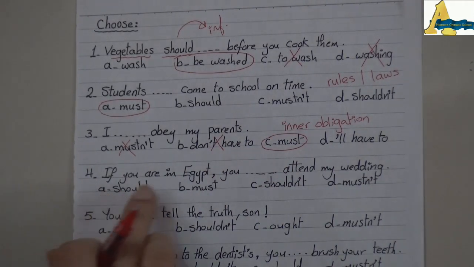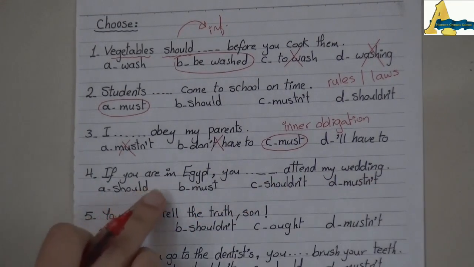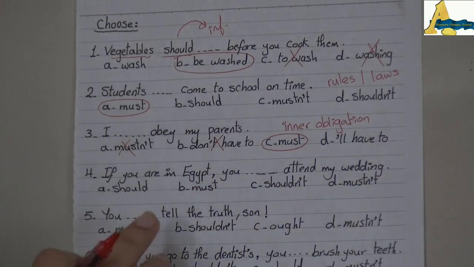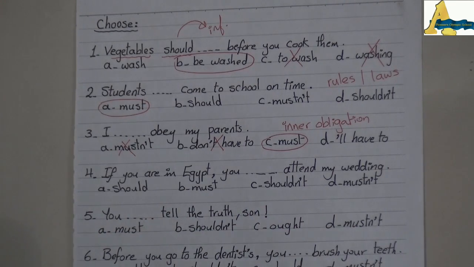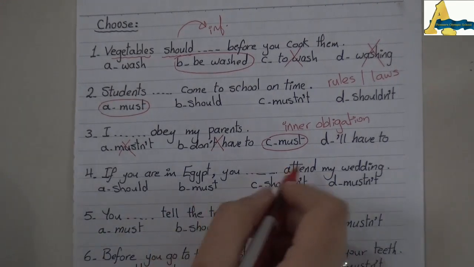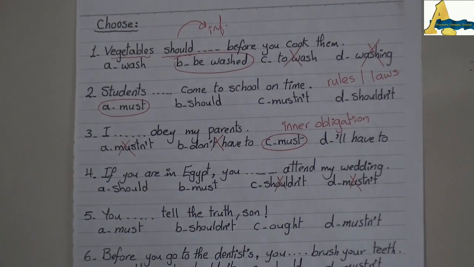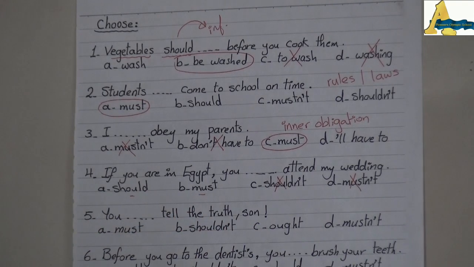Number 4, if you are in Egypt, you dots attend my wedding. The choices are should, must, shouldn't, or mustn't. Okay? For sure, shouldn't and mustn't make no sense here. So, the choice between should or must. It's not a piece of advice.